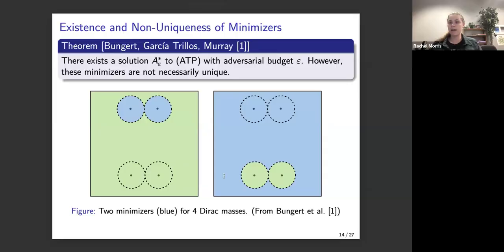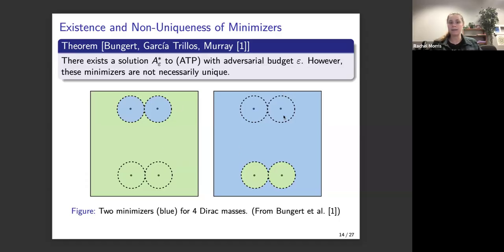And so this is an optimization problem. And one of the first questions you want to ask about optimization problems is about the existence and uniqueness of minimizers. And so my advisor and some collaborators were able to prove that there is, in general, a solution to the adversarial training problem. We call it A epsilon star for a specified adversarial budget epsilon. However, we cannot necessarily expect these minimizers to be unique.